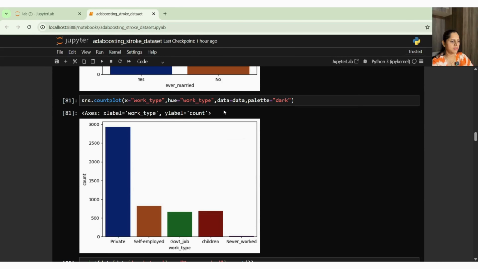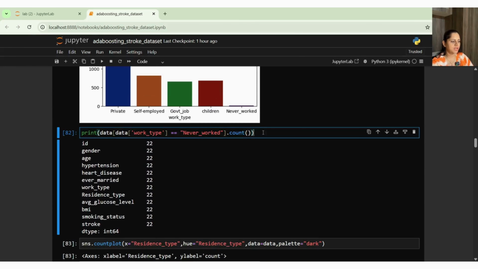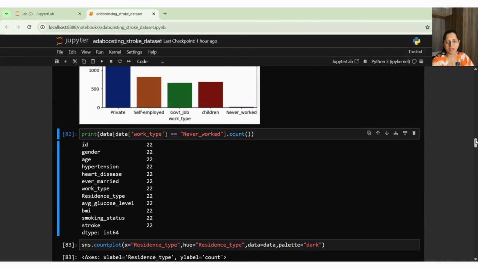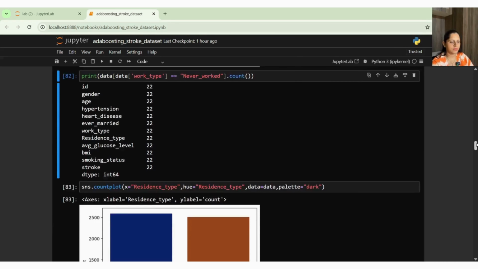In my count plot, I am seeing work type. Here I can see that I have private, self-employed, government jobs, children, and never worked. Here again I doubted that I have some discrepancies in the never worked category. So for that reason, I checked the count present for never worked, and I can see that I have a total of 22 counts, and it's a considerable amount of data for me, and it should be taken forward for study.